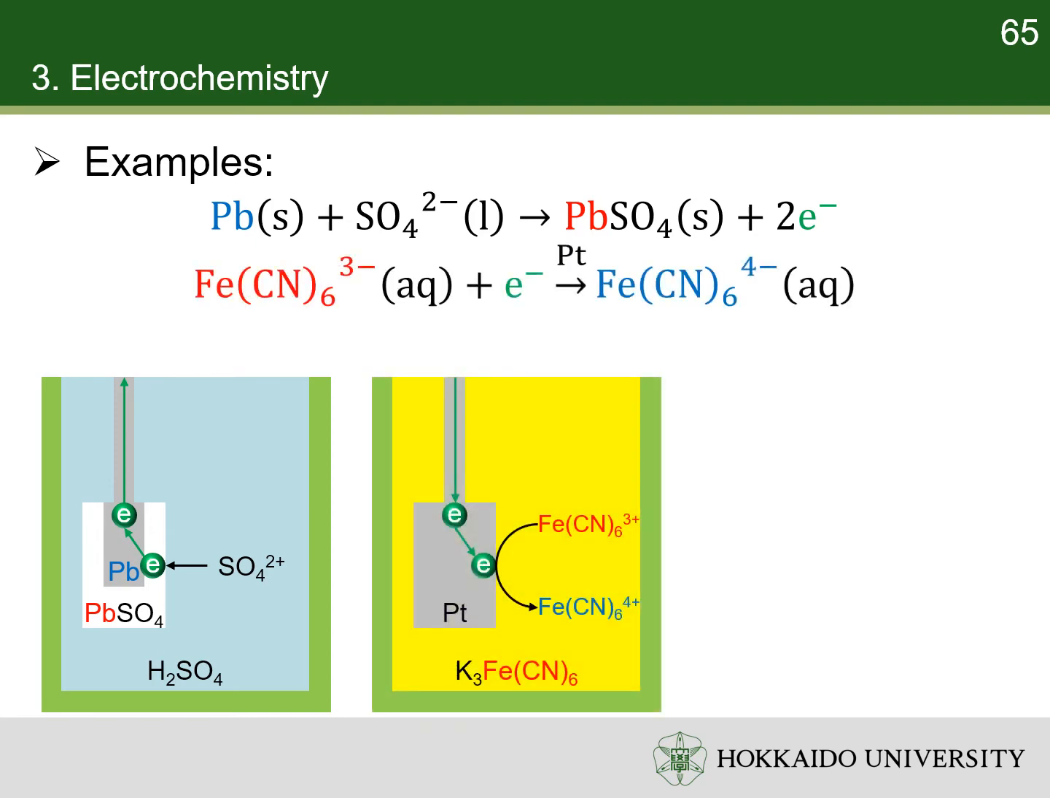In the electrochemical reduction of ferrocyanide ion on platinum, platinum is the electrode. Both the reactant and the product, ferrocyanide ion, are in the electrolyte. Pay attention, platinum does not change in the reaction. It can be regarded as the catalyst of the reaction, known as electrocatalyst in electrochemistry.